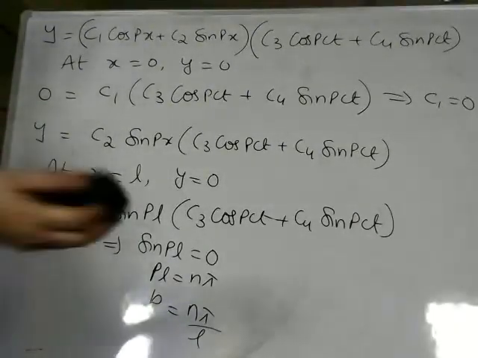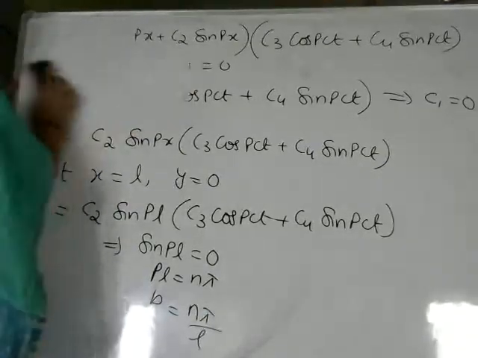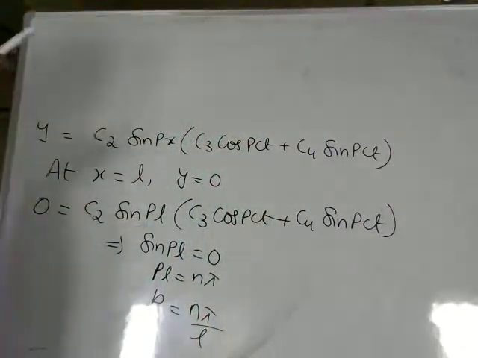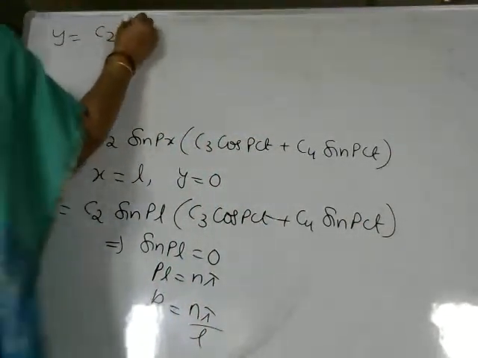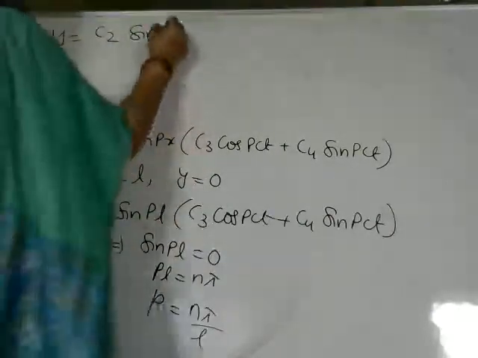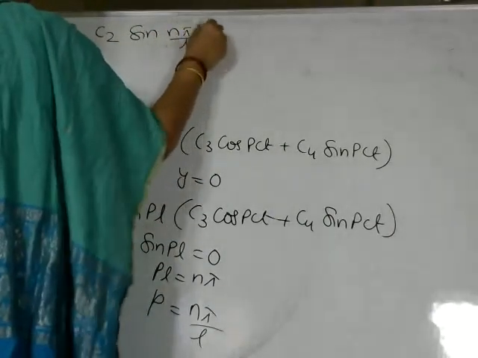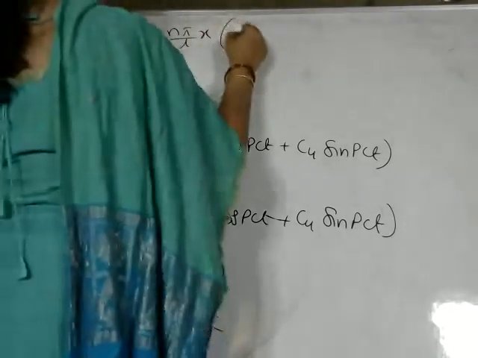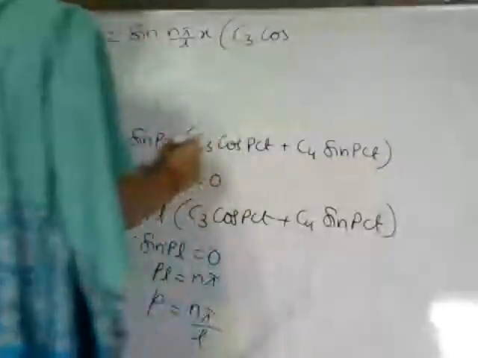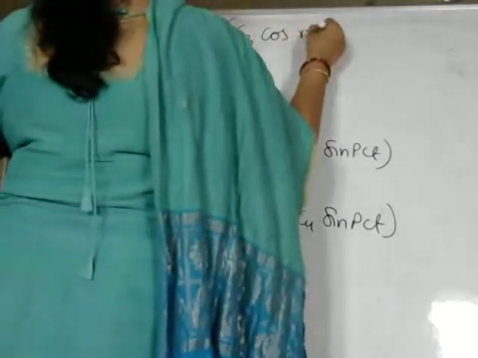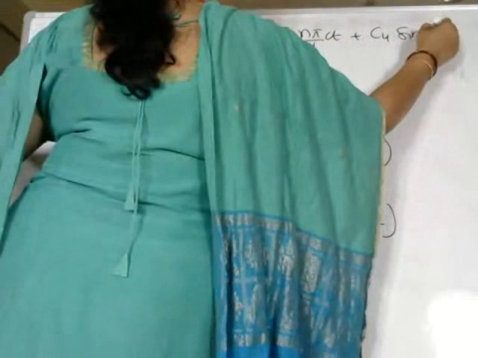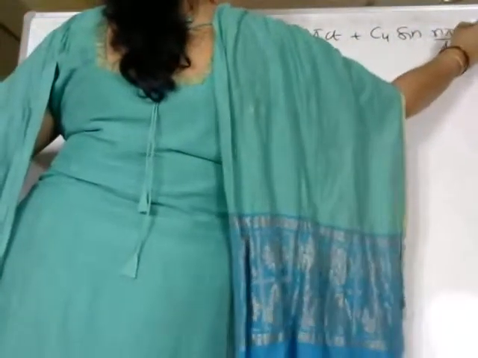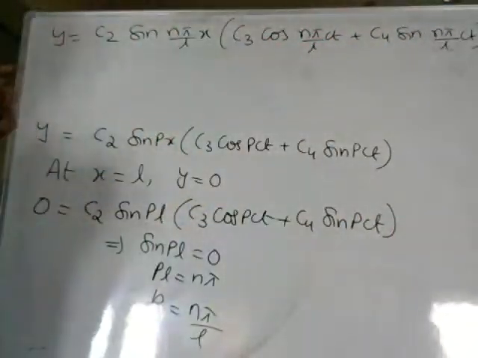Okay, so now I'll continue here. If you substitute p is equal to n pi by L, how does the value reduce to now? y is equal to C2 sin n pi x by L into C3 cos n pi ct by L plus C4 sin n pi ct by L. So this is the value we have.